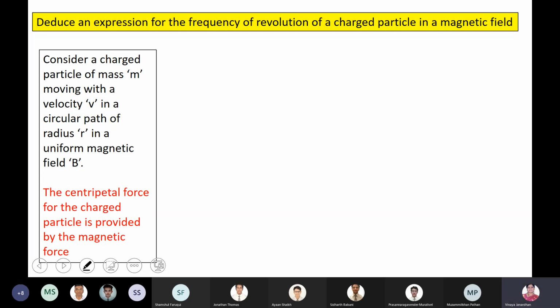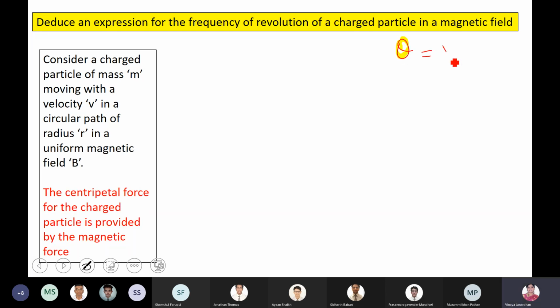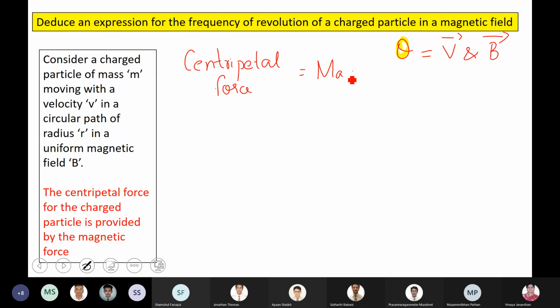But be very clear. Theta is the angle between the V vector and the B vector. V vector is the direction of the velocity or the direction of the motion. Now look at this. Because the particle is moving in a circular path, there should be a centripetal force. So now I can write: centripetal force is equal to the magnetic force.